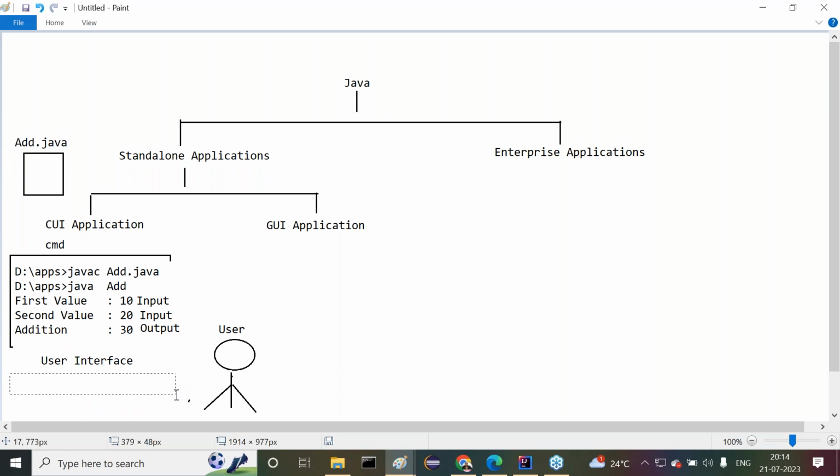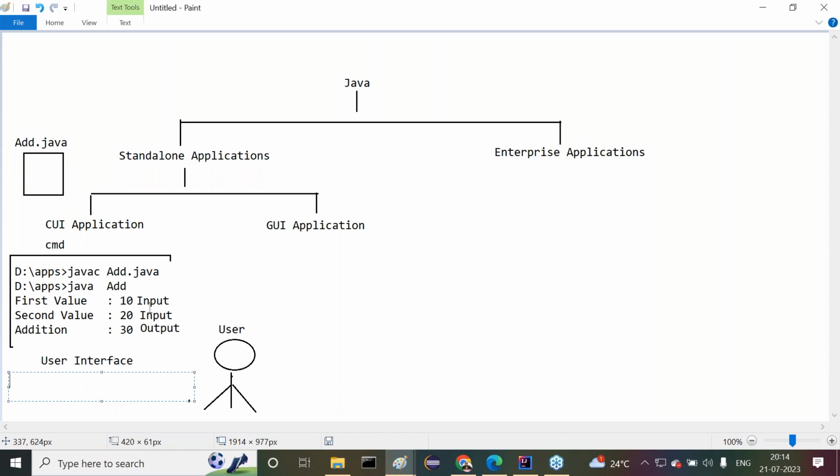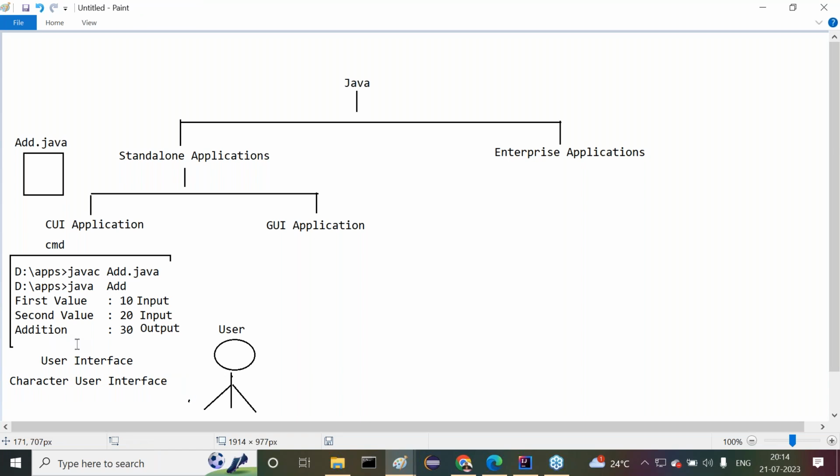That's why this user interface is also called a character user interface. It is supporting only character data. It is not supporting graphics data. Please recognize this clearly. This command prompt is supporting only character data, so it is called a character user interface.